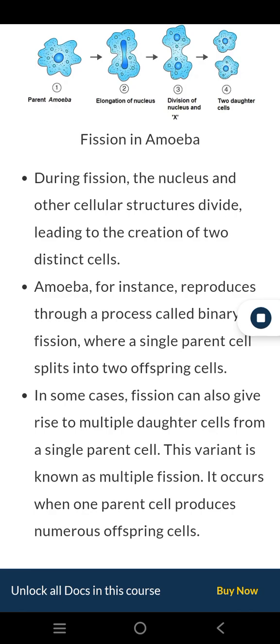In some cases, fission can also give rise to multiple daughter cells from a single parent cell. This variant is known as multiple fission. It occurs when one parent cell produces numerous offspring cells.